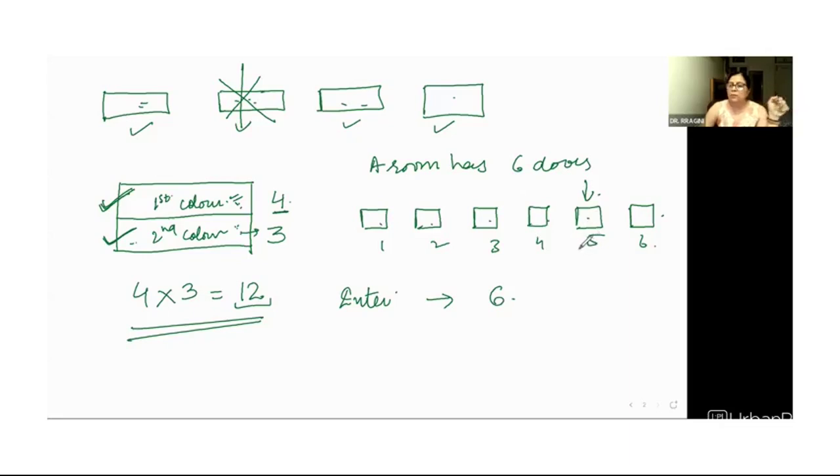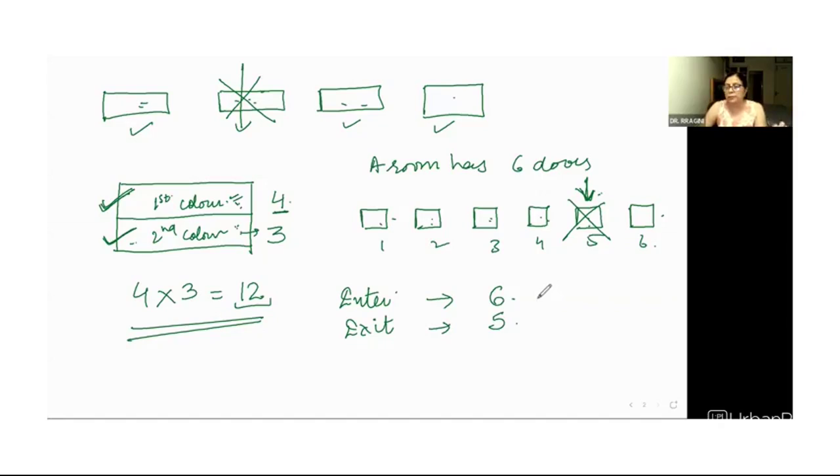Now, he has to leave the room through some other door. That means if he has entered through door number 5, leave out this door for the selection in the second category. This has been used. Now he has to select one more door to exit the room. For exit, he has got 1, 2, 3, 4, 5 options. That means he has to choose one door to enter the room, and the other one has to be selected to leave the room. So in how many ways can he perform both? Because he has to enter.